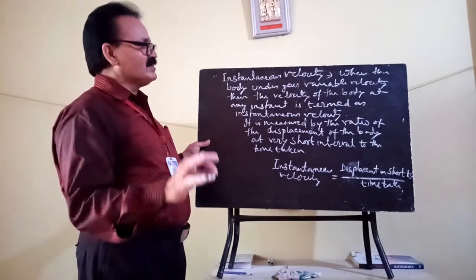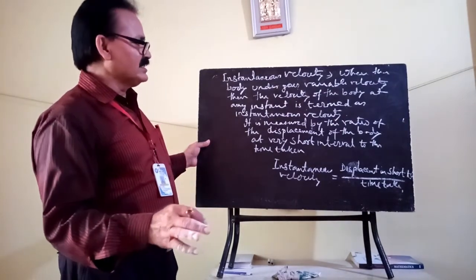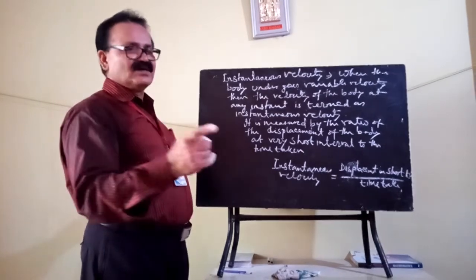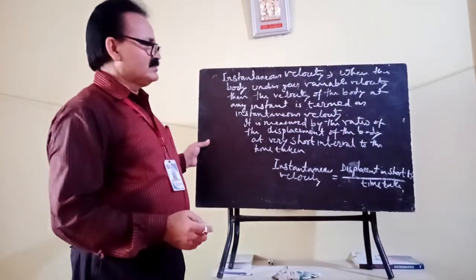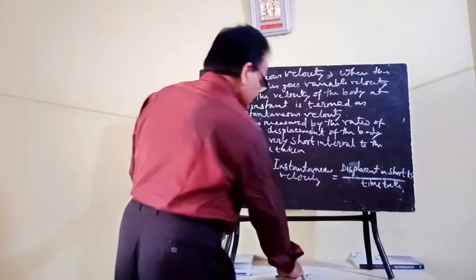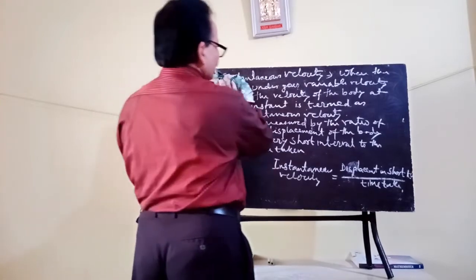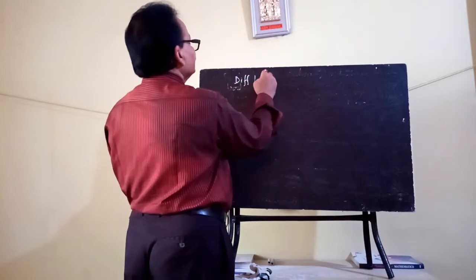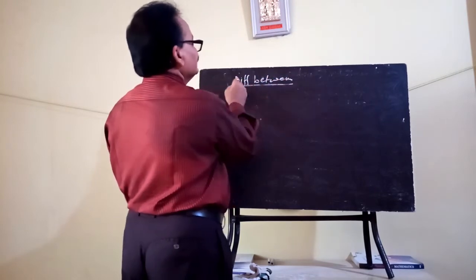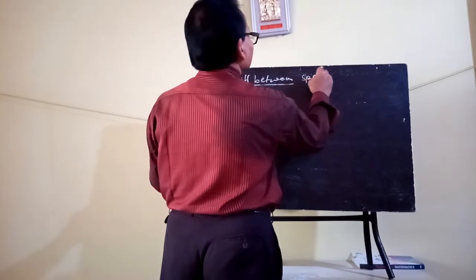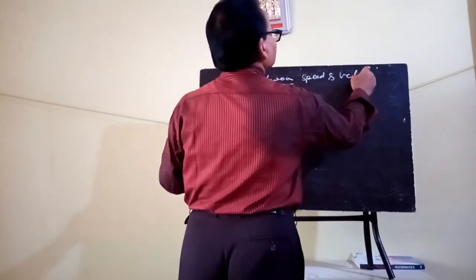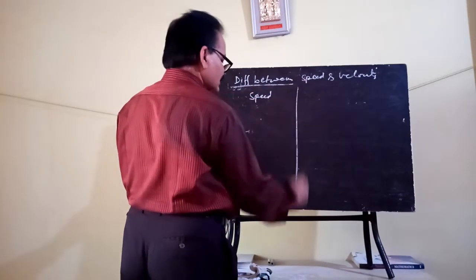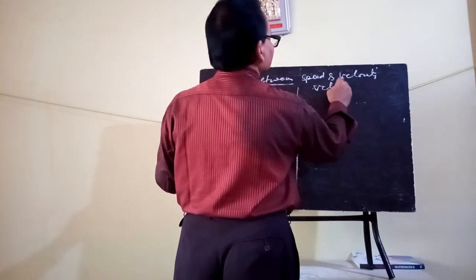Now the difference between speed and velocity. There are 4 or 5 points of difference. So let us consider 4 differences. Here you can write speed and here you can write velocity.